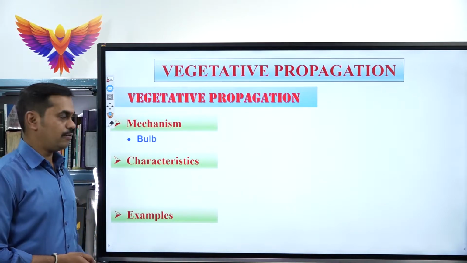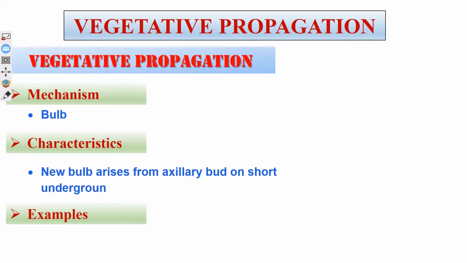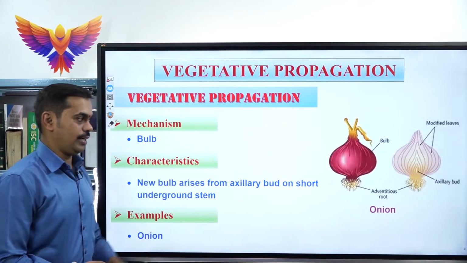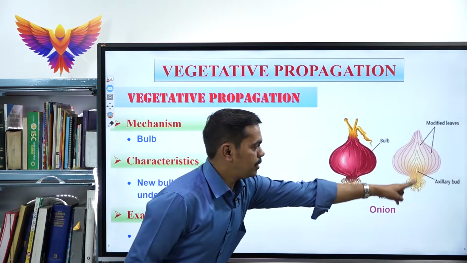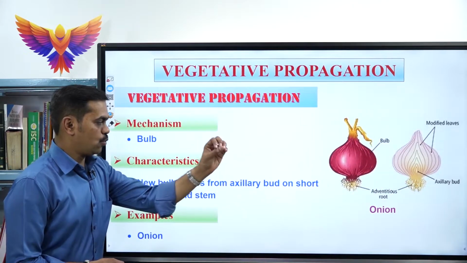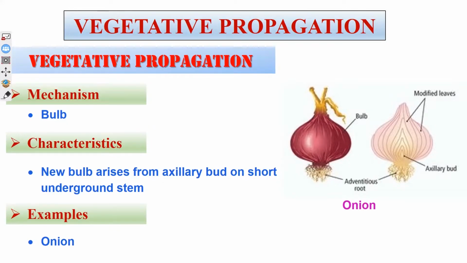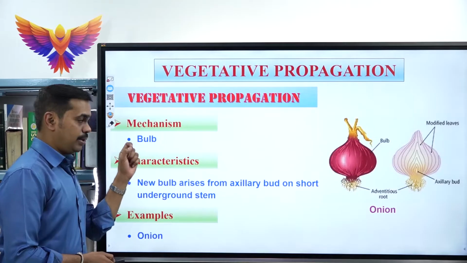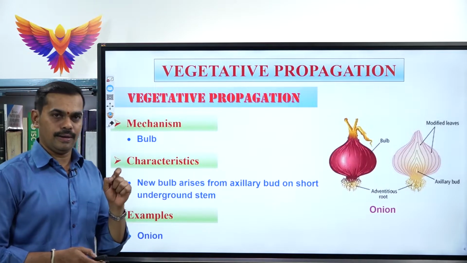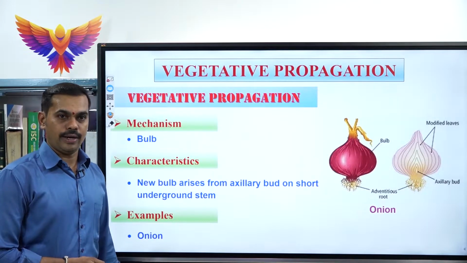The next important one is called bulb. See, bulb, here what happens, the new bulb arises from the axillary bud on the short underground stem. Best example, onion. See, look at there, these are the buds, axillary buds. From there the new organism or individual develops. So you must keep in mind, bulb is a best example for vegetative propagule. Under vegetative propagule, bulb, example onion.